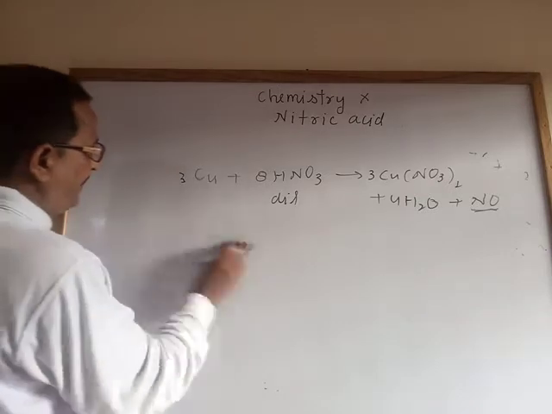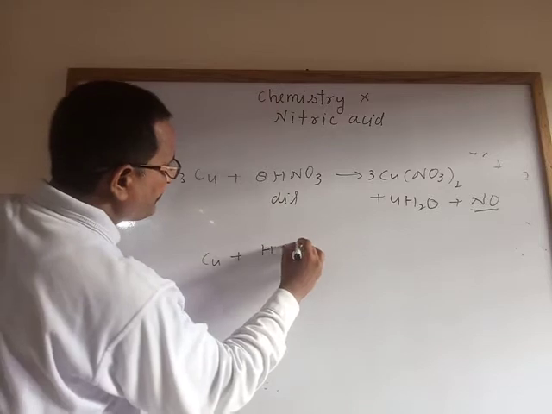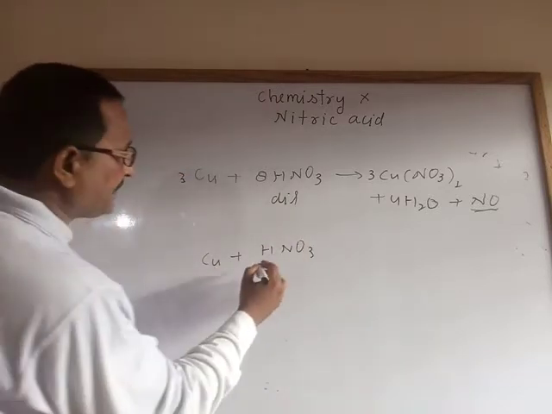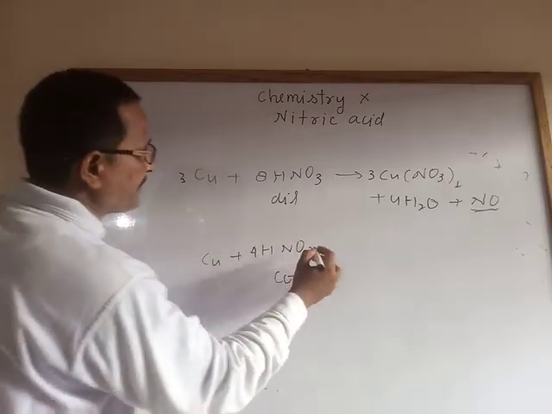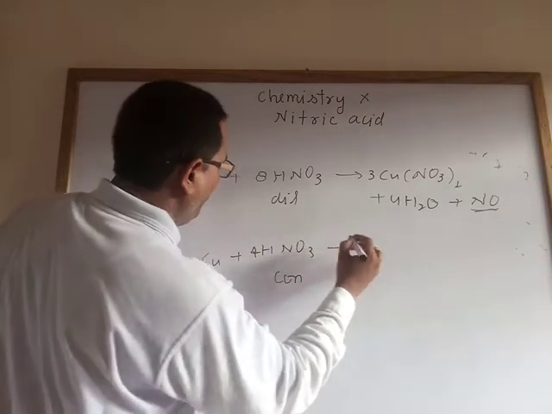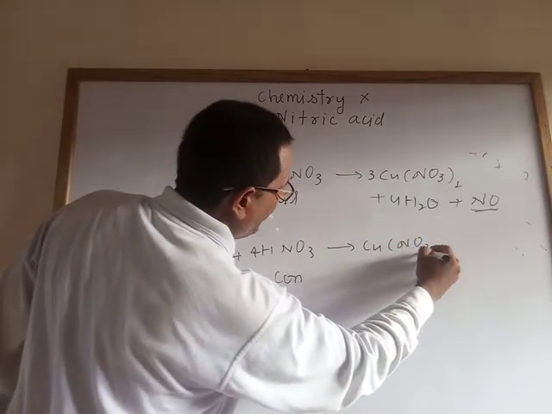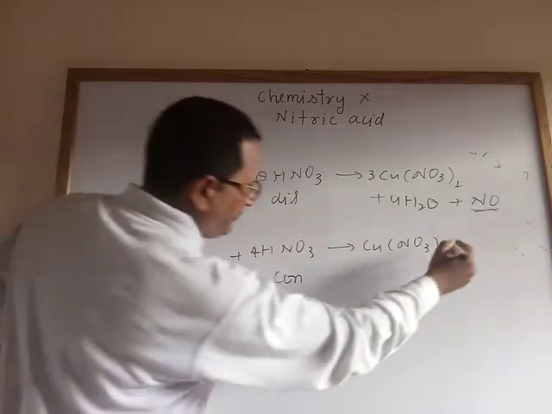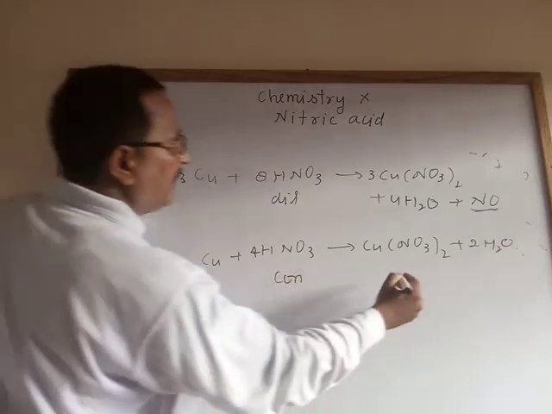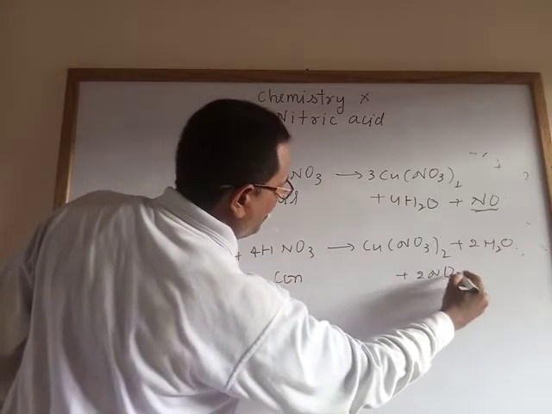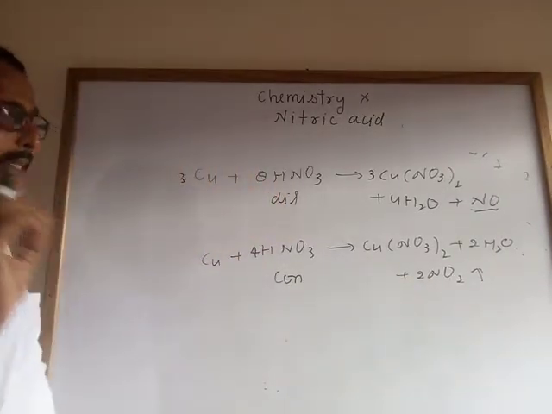Whereas with the same metal, copper, when the nitric acid is concentrated, what does it form? It forms copper nitrate, water and 2NO2, nitrogen dioxide gas. That is the only difference.